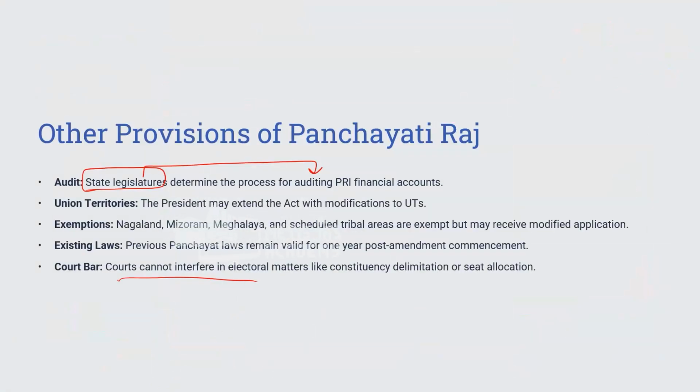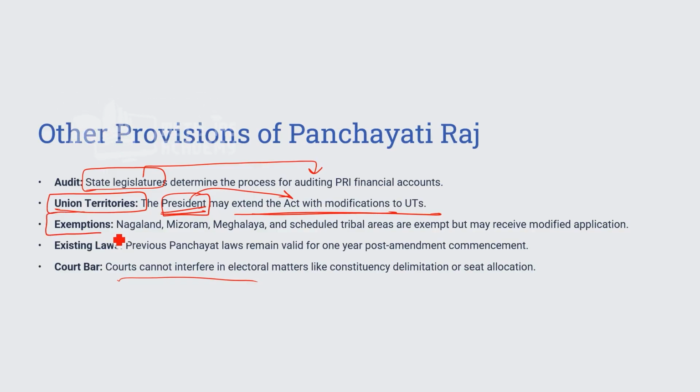So if we go in detail, in UTs, it was said because it is directly under the control of union government, the president may extend because states are not there. So state legislature is not there. So who will make the law? So here president may extend, and as you know that president has to work on aid and advice of Council of Ministers headed by Prime Minister. Understood this part? Clear? Right.